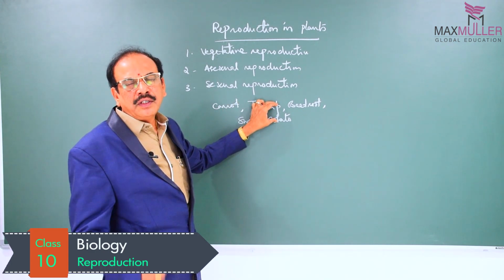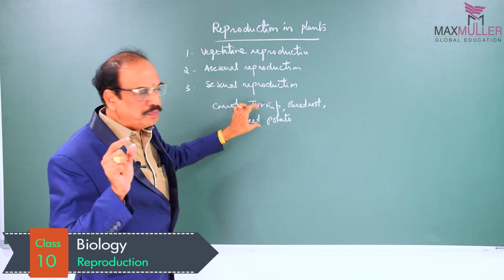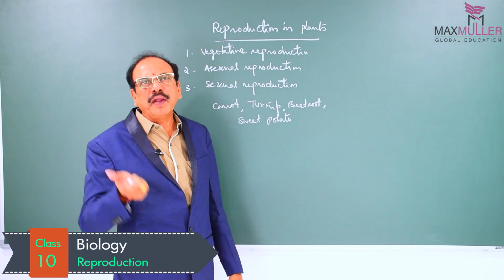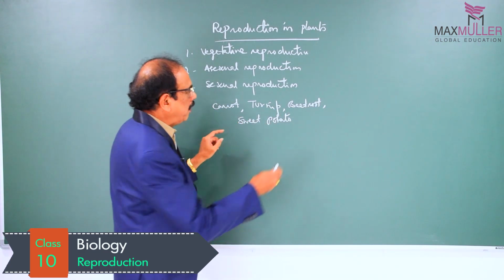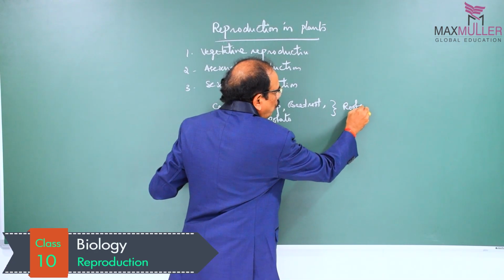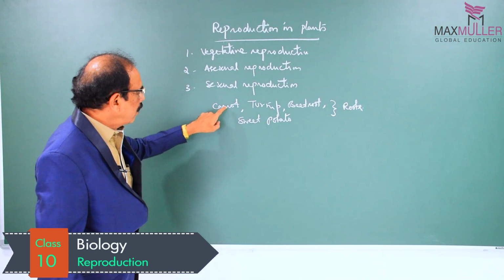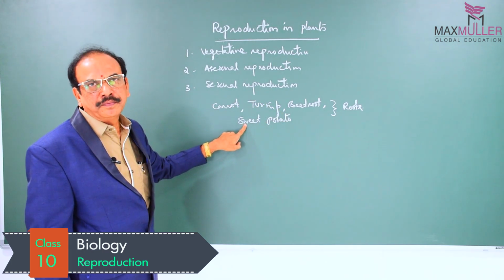On the roots, buds are formed. Such buds are nothing but radical buds, and these buds grow and develop into new plants. So roots are useful for vegetative propagation in the case of carrot, turnip, beetroot and sweet potato.